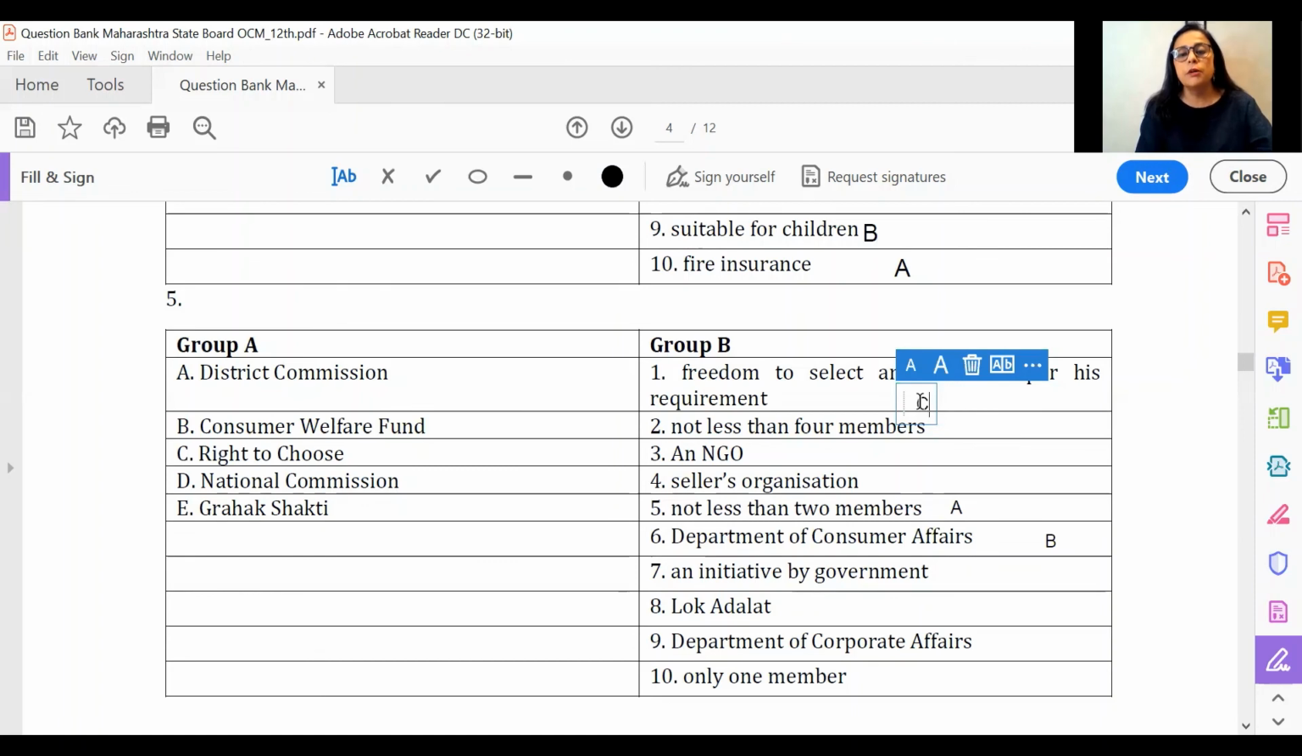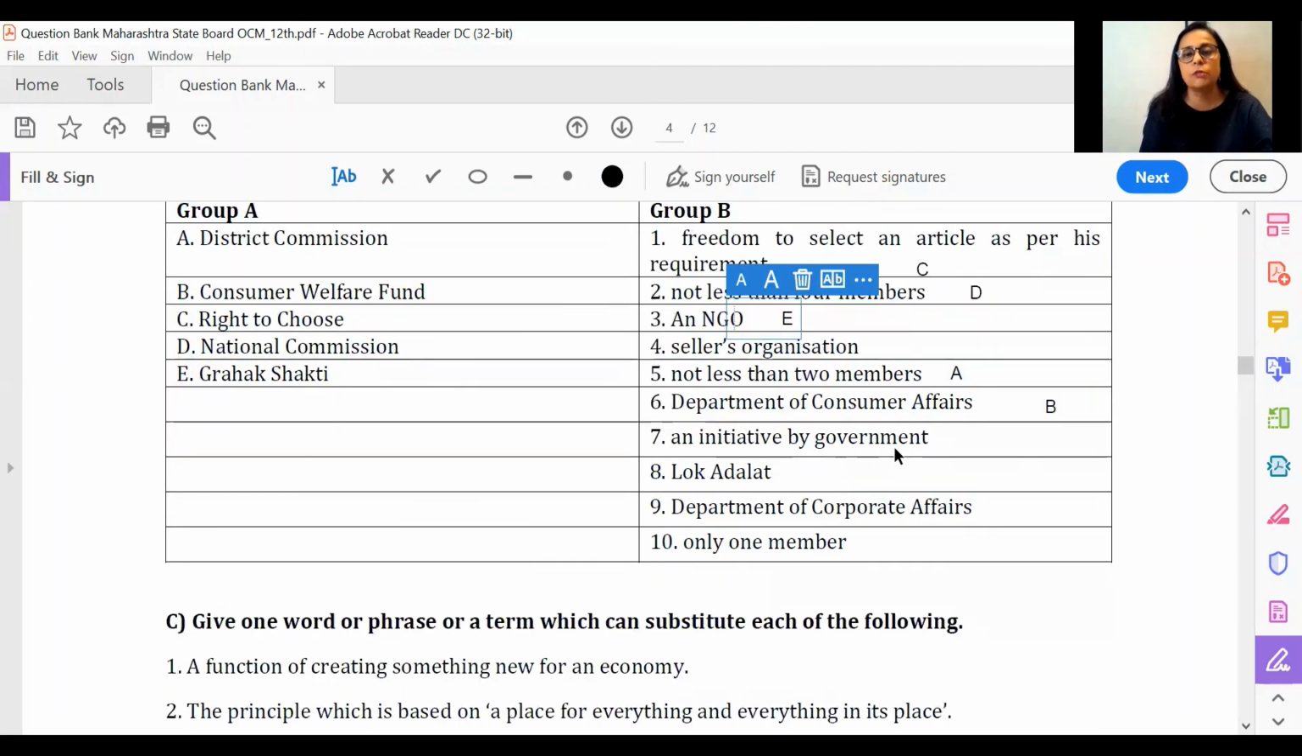National Commission, here again you see that 2 options have been given. Not less than 4 members is one of the answers, which is the correct answer for National Commission. And otherwise for state or district commission, it is not less than 2 members. Grahak Shakti again is an example of what we mean by an NGO, and that is why that is the answer for this particular objective. Once again, I'll just leave the screen for you to take a screenshot if required. And these are the 5 sample match the pairs.